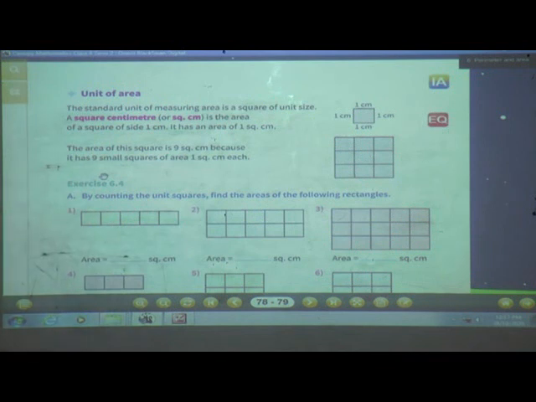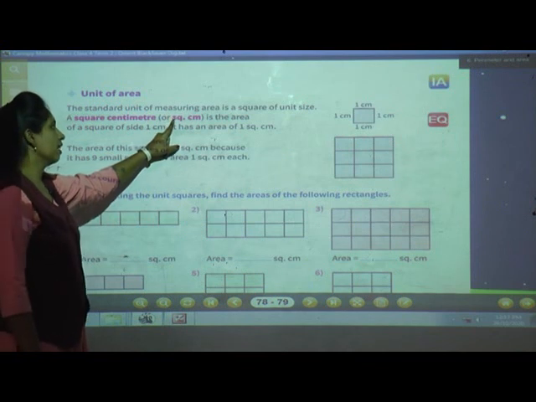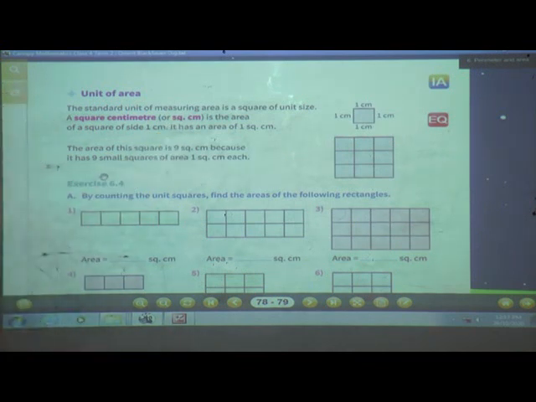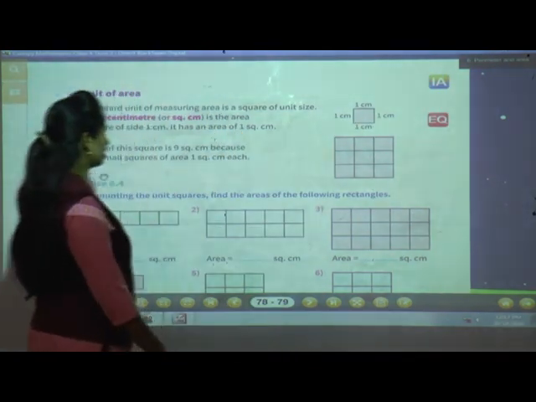Now, unit of the area. What is the unit of area? The standard unit of measuring area is a square of unit size. A square centimeter, how do we write it in short form? Sq. cm is the area of a square of side 1 centimeter. So it has an area of 1 square centimeter. See, can you see here the 1 square centimeter?